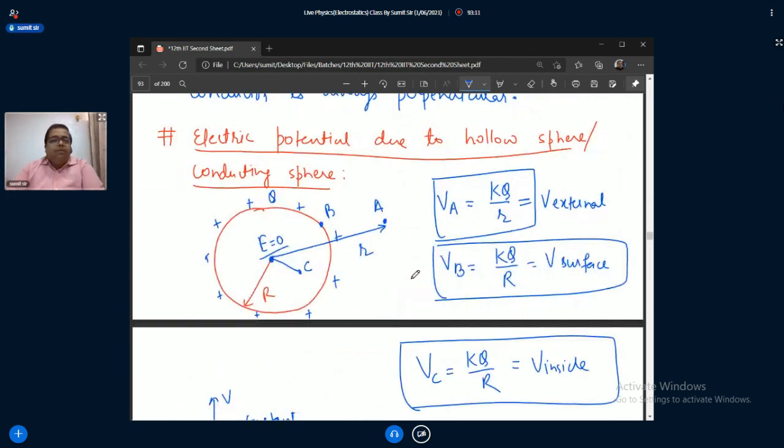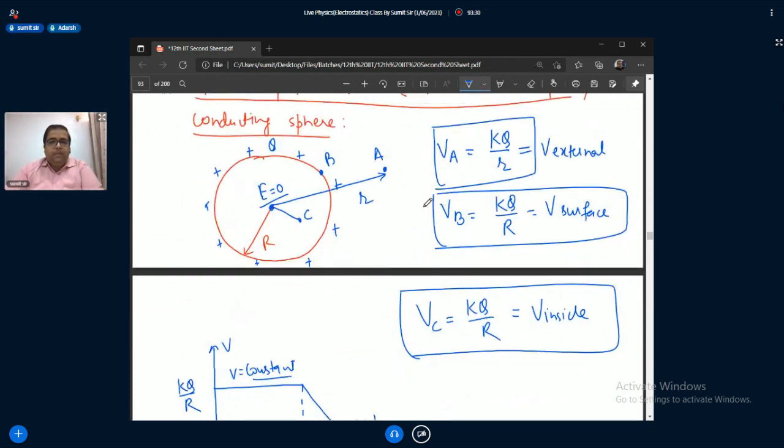We don't have much time now, so I'll deal with the potential due to a solid sphere in the next class. Did you get the DPPs? How many DPPs did you get? I guess one.